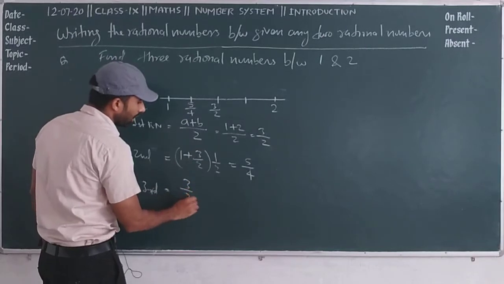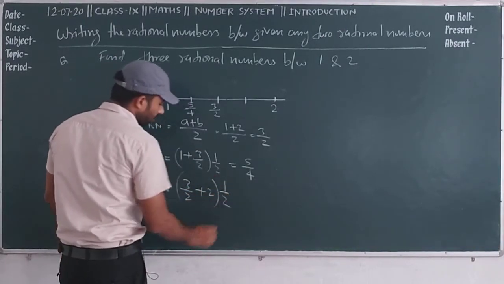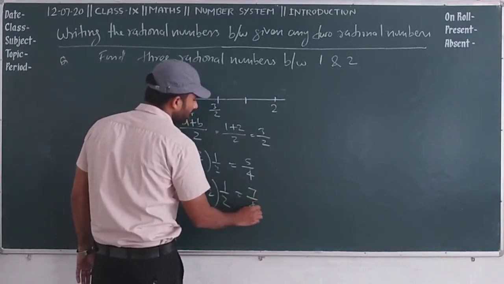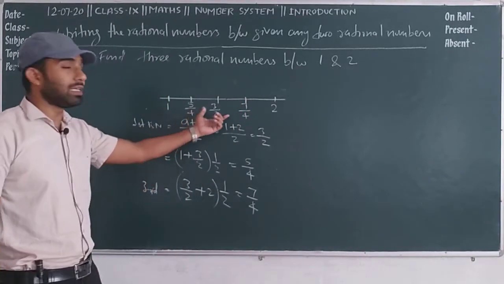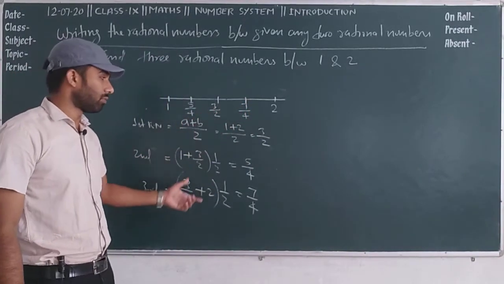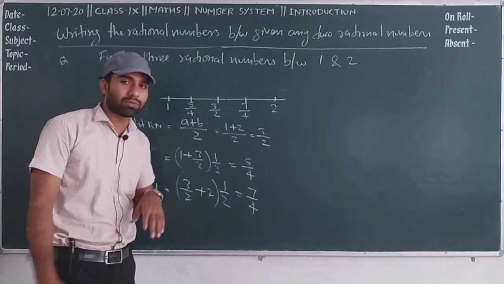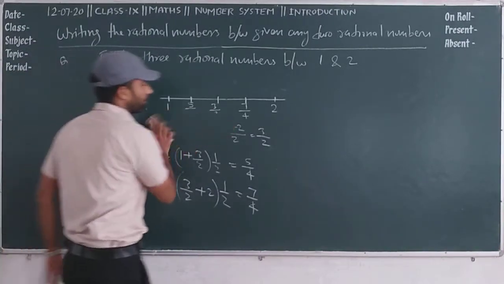So 3 by 2 plus 2 divided by 2 gives 7 by 4. So like this we can find different rational numbers, but this procedure is a little bit lengthy, so therefore I taught you the previous method.